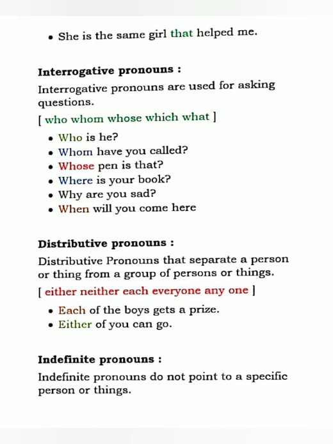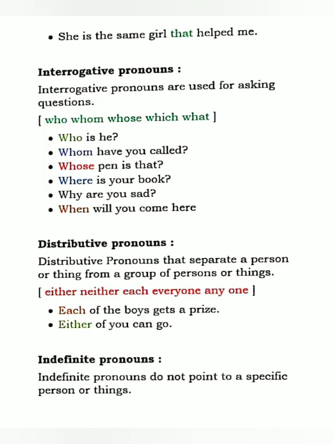Why are you sad? So I'm asking about the reason. So where, why, then when will you come here? So these are the examples of interrogative pronouns. Okay, so I hope it is clear.